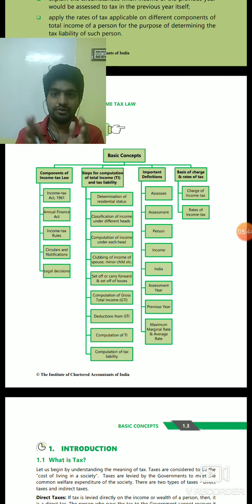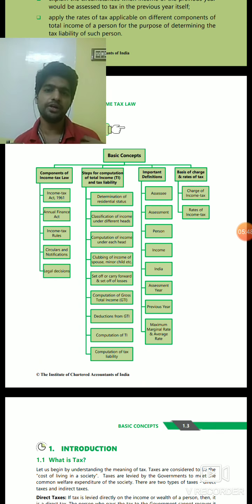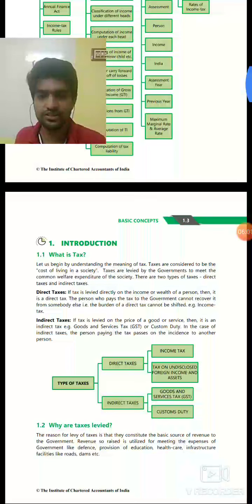So that's the basic difference between direct taxation and indirect taxation. Direct taxation means the person who earns money pays tax. But indirect taxation means the person who spends money pays tax. That is the difference between direct taxation and indirect taxation. That is a very simple explanation of direct taxation and indirect taxation.